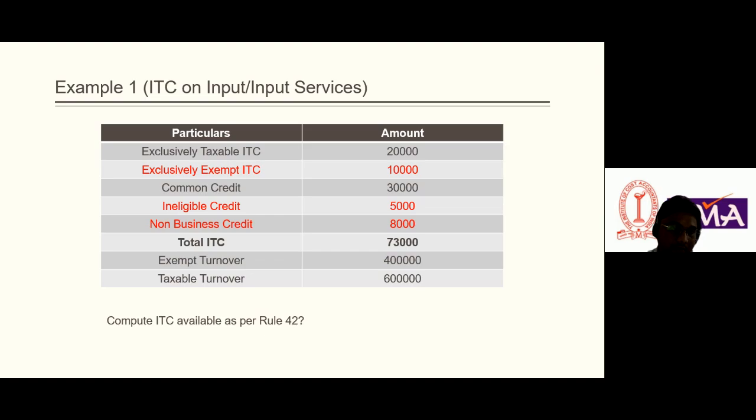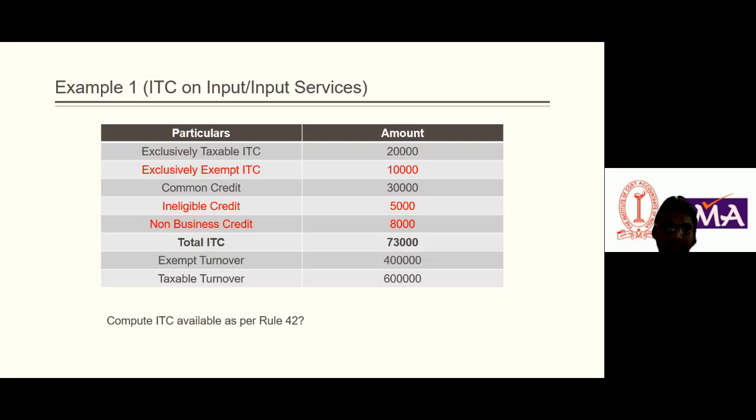So now the question is, what is the ITC available as per rule 42? Is the registered person eligible to take the ITC of 73,000 rupees? No, he can avail the ITC of 20,000 rupees plus common credit. We know that ineligible credit as per section 17 subsection 5 is not applicable, and non-business credit is not applicable.